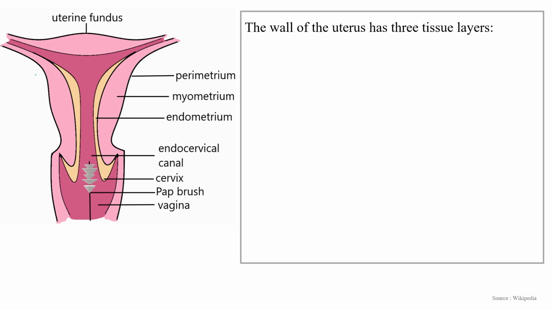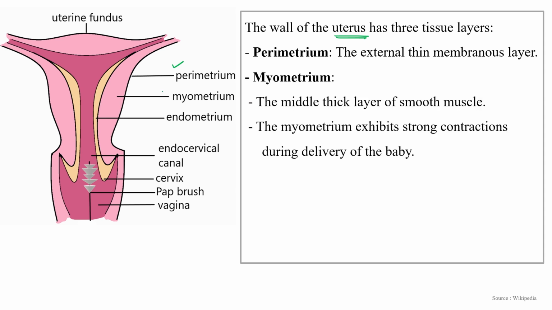Now the wall of the uterus. Three types of tissue are present in the wall of the uterus. The outer layer is known as the perimetrium, which is an external, thin layer. Then the myometrium, which is comparatively thick and made up of smooth muscle.